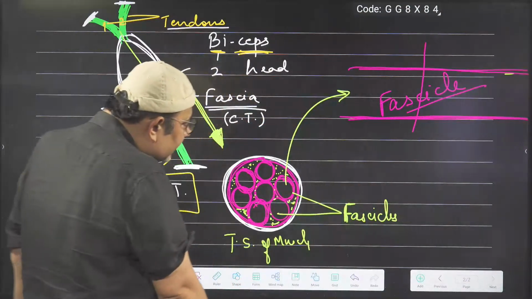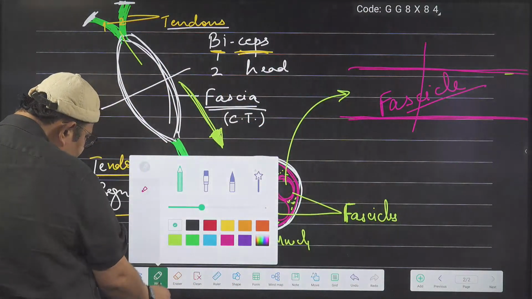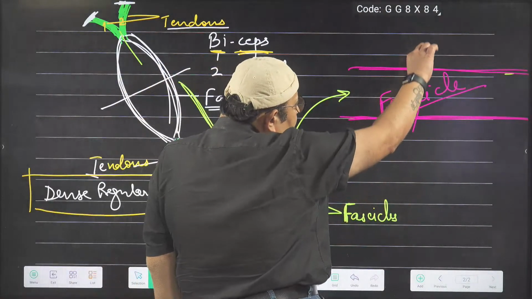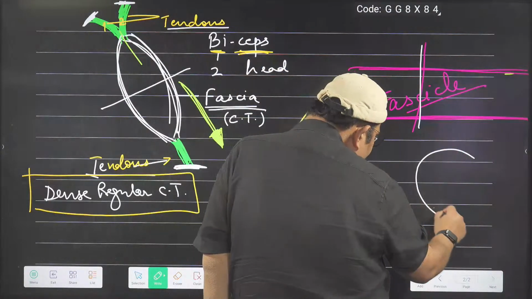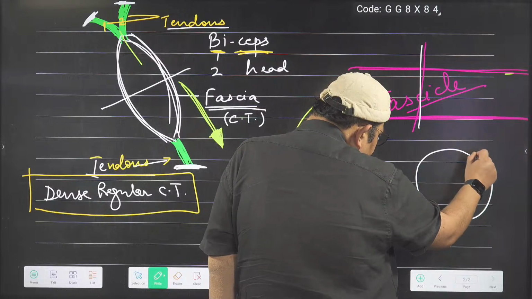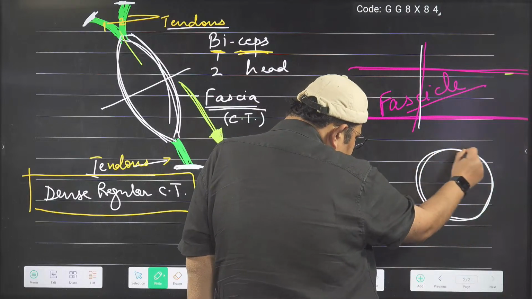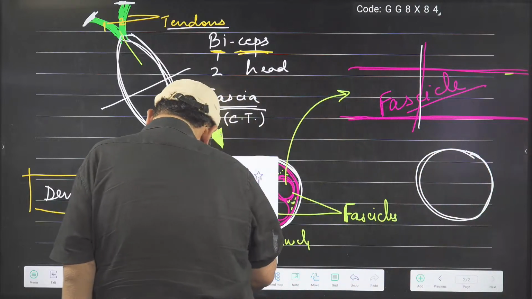Again, TS of a fascicle, transverse section. In the TS of the fascicle, you will see something like this. And inside the fascicle, you will find the muscle cells.